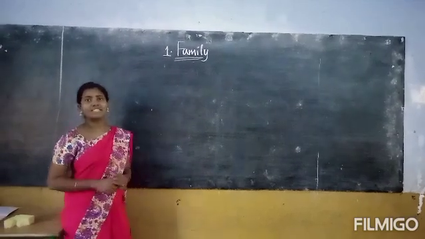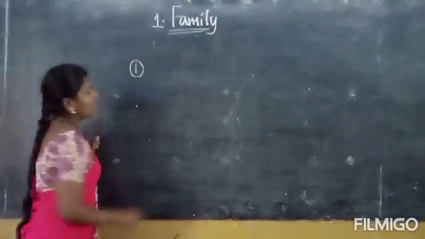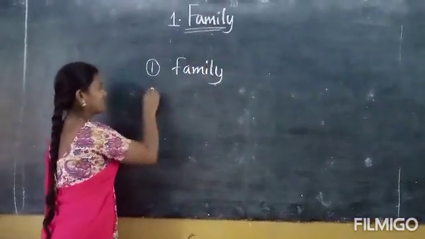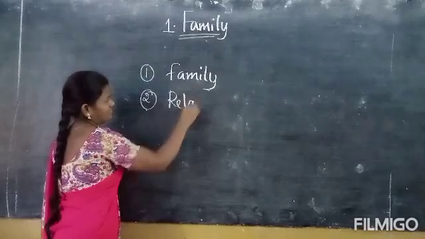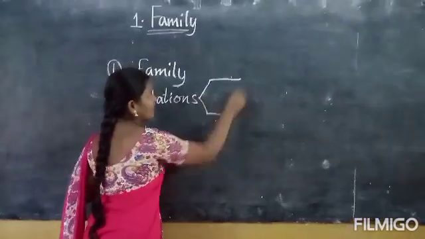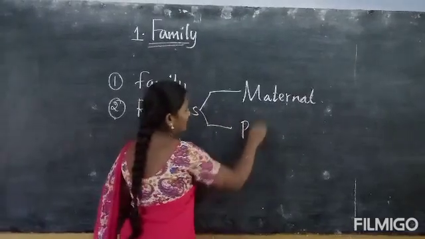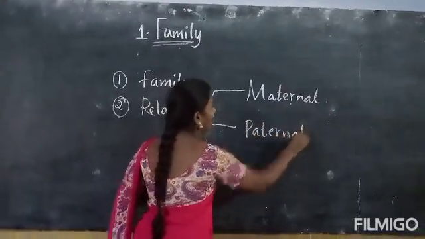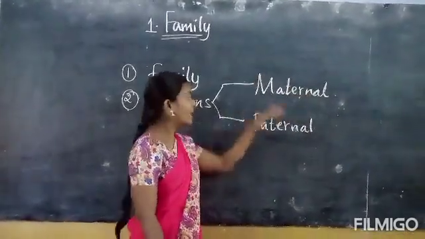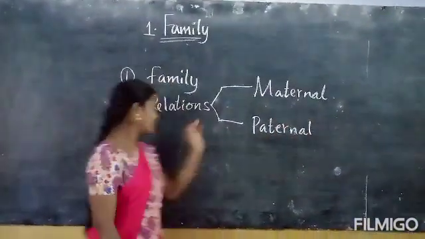In the last class, we discussed family. Let us recall that. We discussed what is a family. Next, relations. Relations are categorized into two: maternal and paternal. Maternal means mother side family members are maternal family members. Paternal means father side family members are paternal family members.